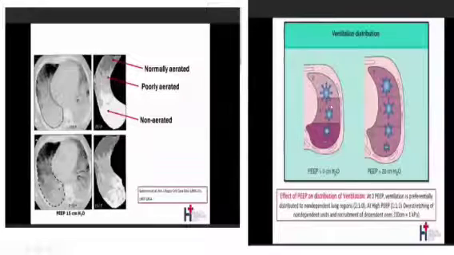We can come to the image on the right-hand side. This is 0 PEEP. My patient is lying supine. My dorsal alveoli are closing, but my anterior alveoli are open. This is the main pattern COVID makes. But if I give PEEP to my patient, my already opened alveoli will become over-distended, though it will also open up my atelectatic alveoli. But we don't want this over-distension.